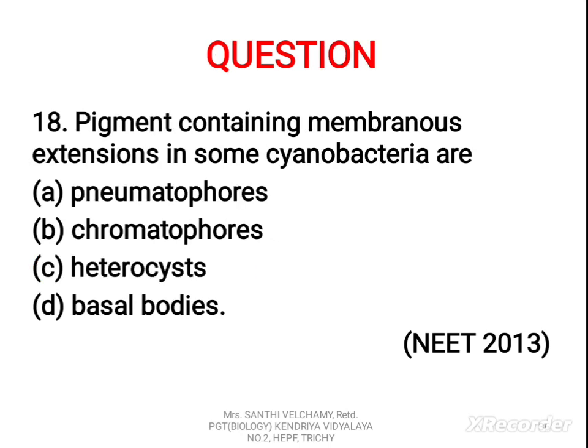Now the next question: pigment containing membranous extensions in some cyanobacteria are A. Pneumatophores, B. Chromatophores, C. Heterocysts, D. Basal bodies. The correct option is B. Chromatophores.